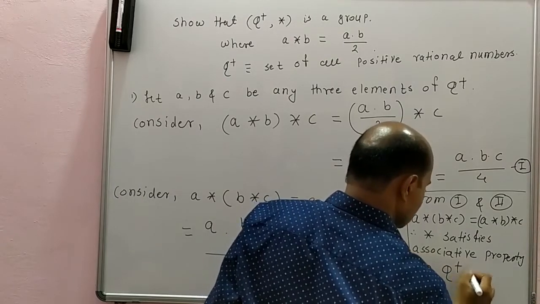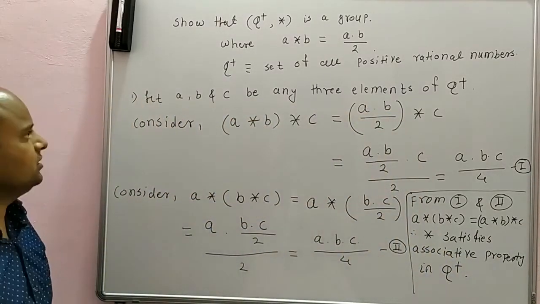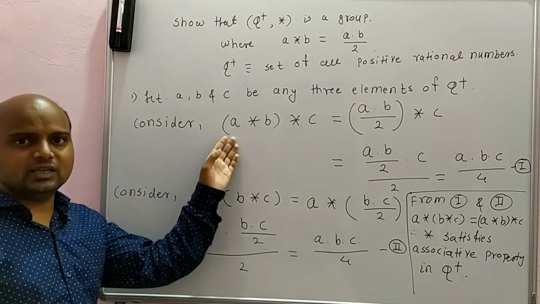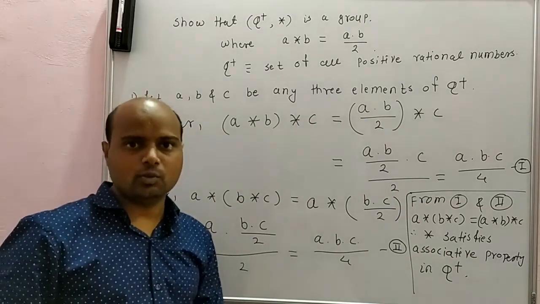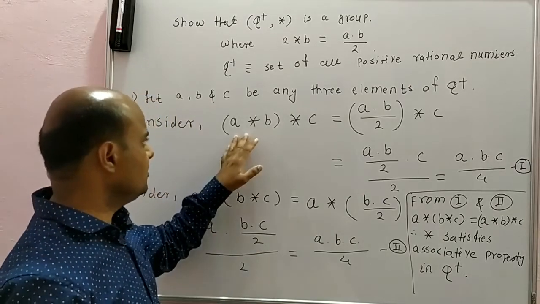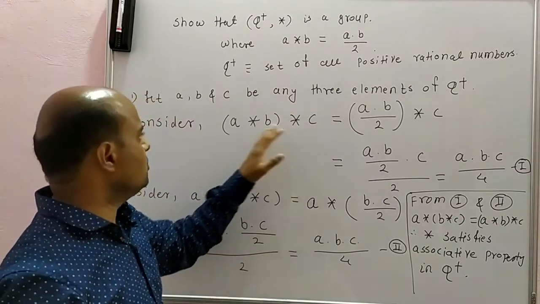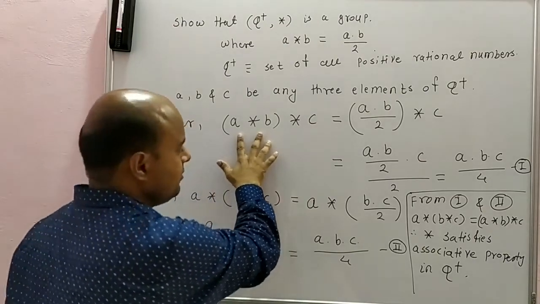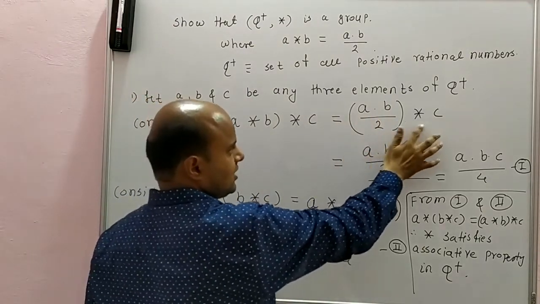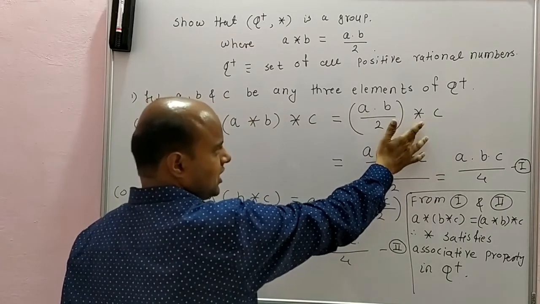in Q plus. See here, if you take any three elements A, B, C, we have to show here star satisfies the associative property. So we consider A and B in first bracket, then C. So A star B star C is equal to, firstly apply star to this A and B. So we'll have A into B by 2 star C. Then apply binary operation star to these two elements.